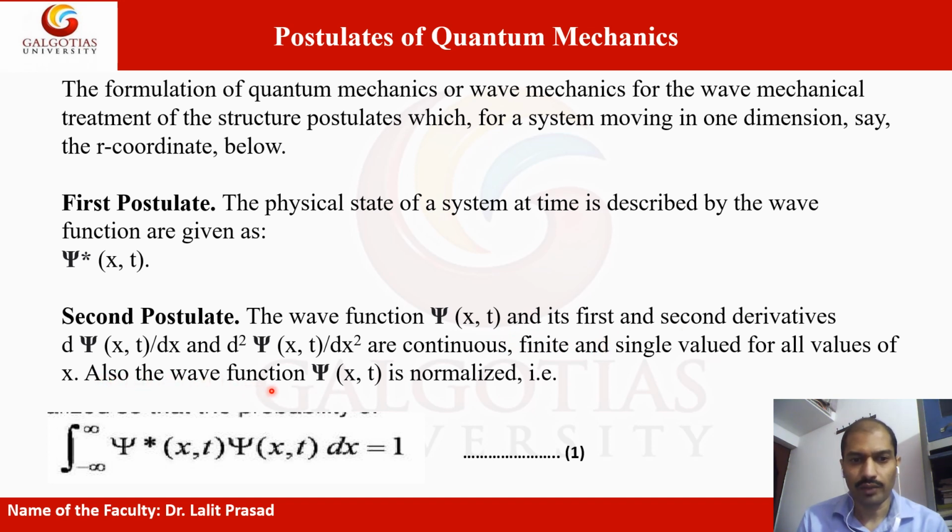Also the wave function psi of x, t is a normalized wave function, which can be represented as the integral from minus infinity to infinity of psi star of x, t times psi of x, t dx equal to 1. This states the second postulate of quantum mechanics.